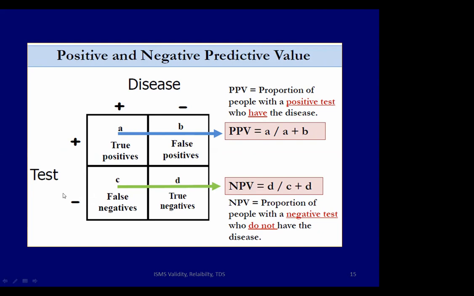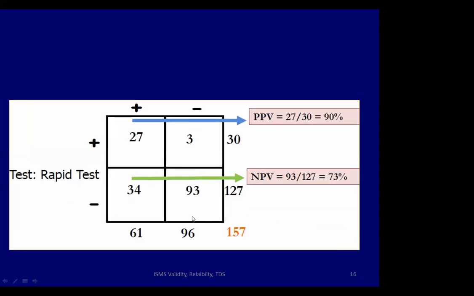Who were negative? C plus D by the new test. Among that, D were the only ones who were truly negative. So the proportion of people with a negative test, that is C plus D, who do not have disease, that is D. So D by C plus D is called negative predictive value.